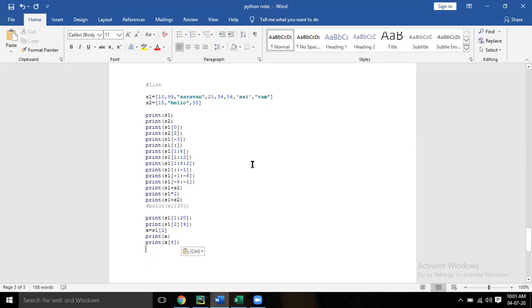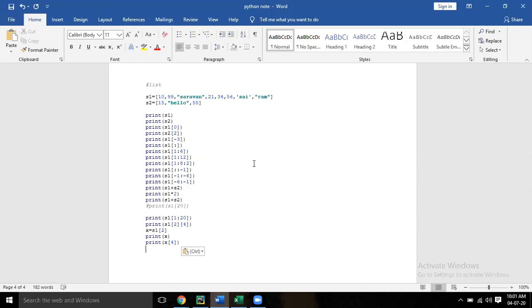Here, a list is similar to a string, but here we are giving a list of items. You can give a number, float, or string at a time, but a string means only one string. Here you can give different items within square brackets. That is nothing but your list of items. A string means only one, given in single quote or double quote. But a list can hold a number, float, or string, whatever. Like that, S1 and S2 are given.